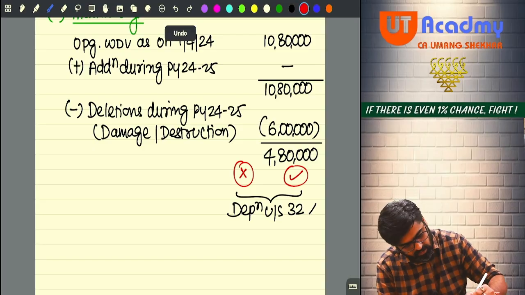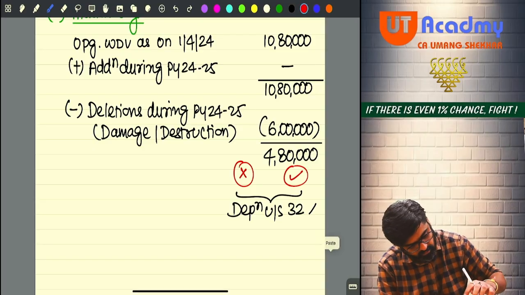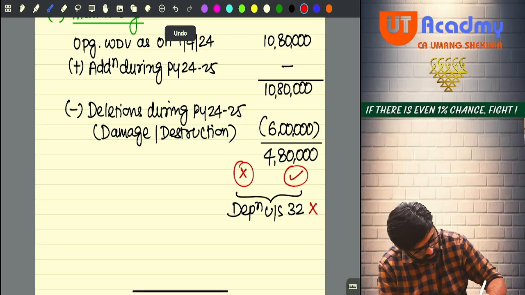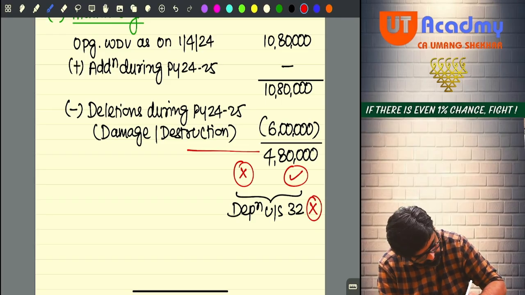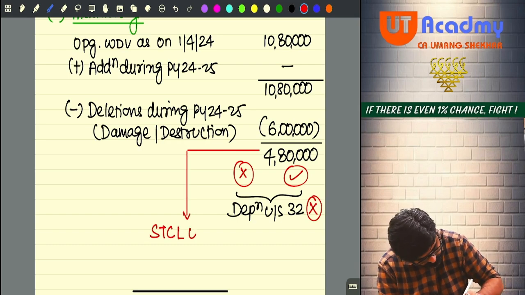Now what will I have to do? Come on, tell me. If I cannot calculate depreciation, that means this entire remaining value will now be treated as my short-term capital loss under section 50.